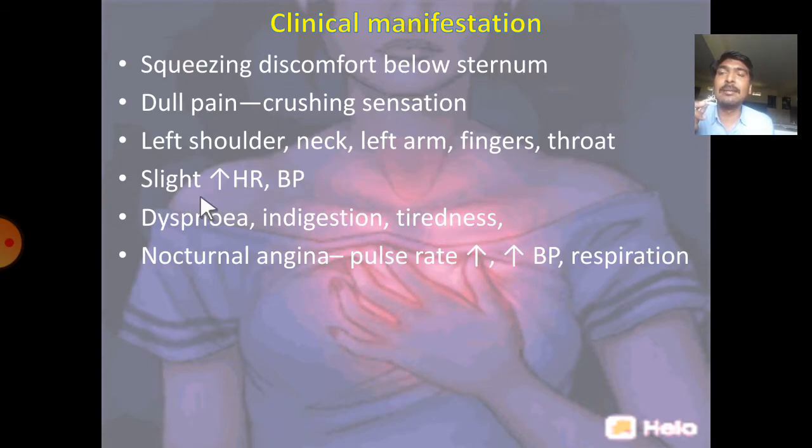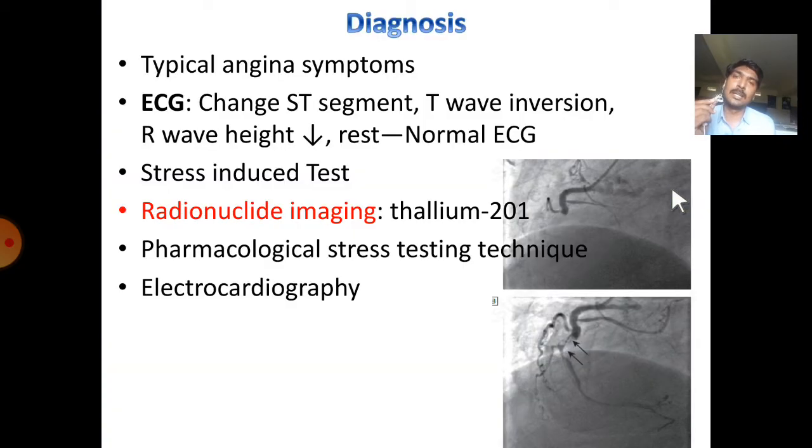There is a slight increase in heart rate and BP due to sympathetic stimulation. Dyspnea, indigestion and tiredness are also observed. In nocturnal angina, the attack may occur during the night, where we will observe an increase in pulse rate, BP and respiration. It can be diagnosed based on the typical symptoms of angina. In the ECG there is a change in the ST segment, T wave inversion and reduced R wave height. At rest the ECG is normal.